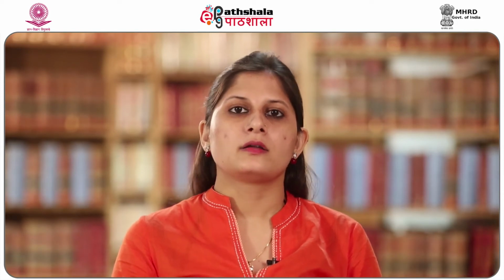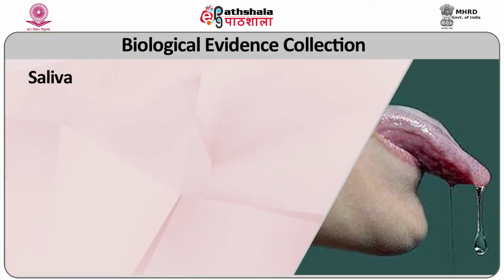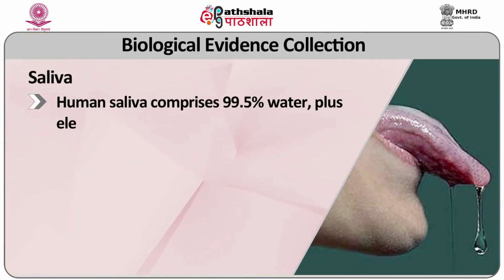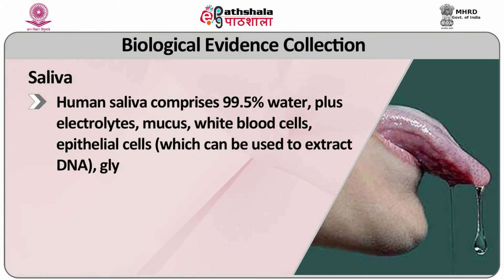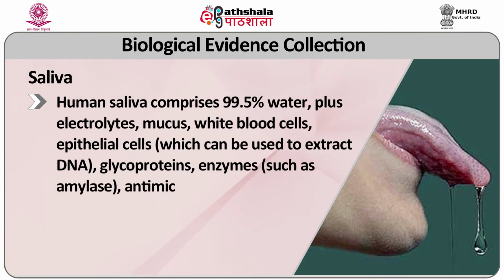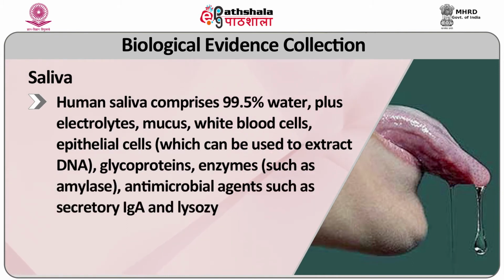Saliva. Now, saliva is a watery substance formed in the mouth of humans and animals, secreted by the salivary glands. Human saliva comprises 99.5% water plus electrolytes, mucus, white blood cells, epithelial cells which can be used to extract DNA, glycoproteins, enzymes such as amylase, and antimicrobial agents such as secretory IgA and lysozyme.